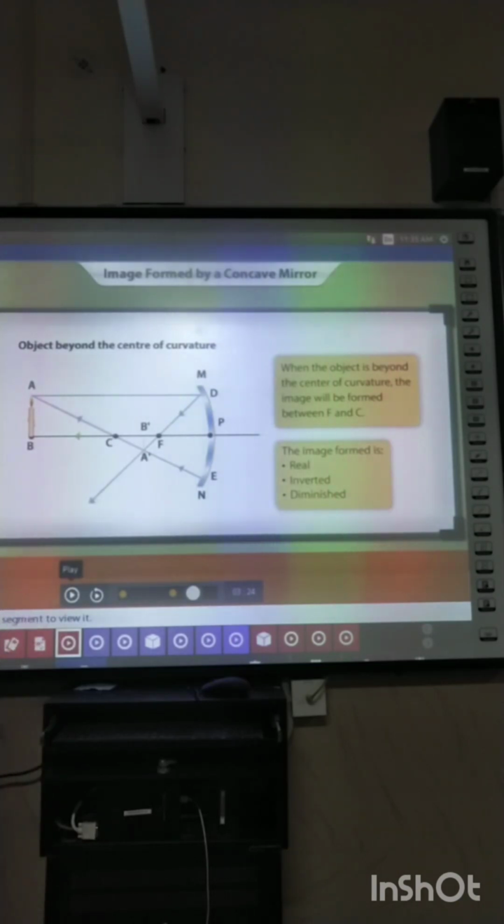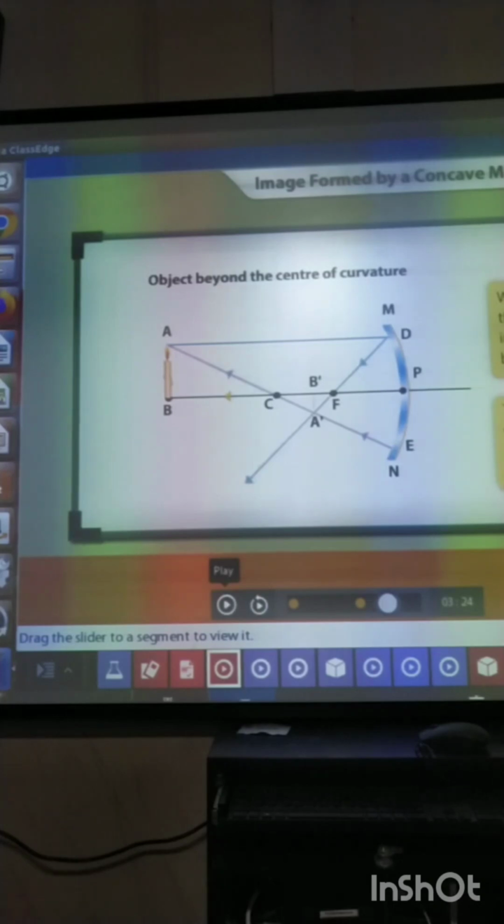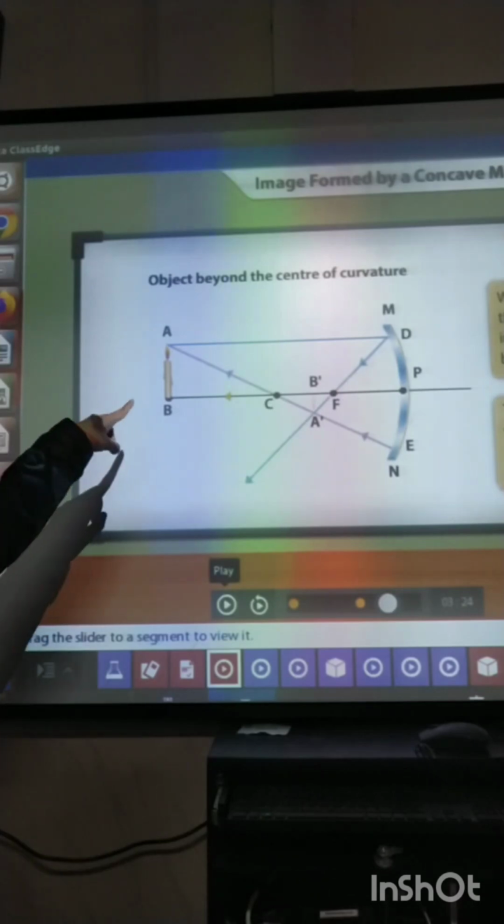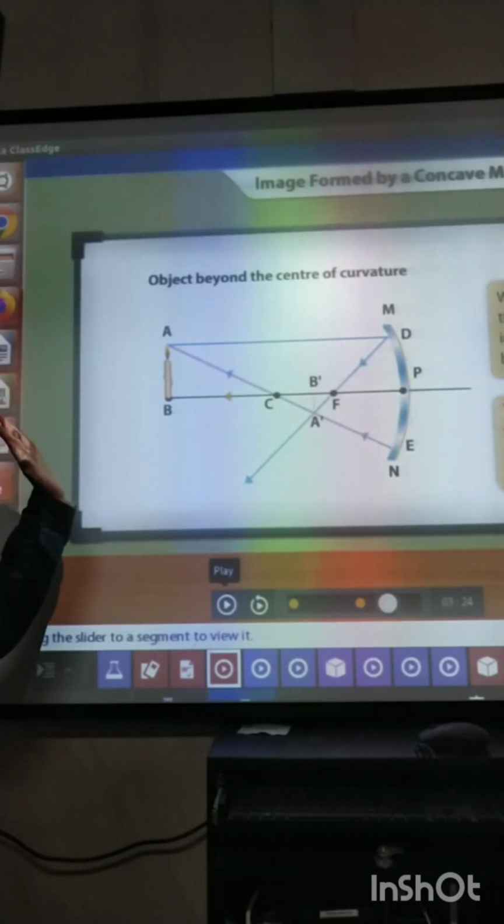Now next case, case number 2, when the object is placed beyond center of curvature. Now here the object is placed beyond center of curvature. What is center of curvature? As stated earlier, the center of this hollow sphere is called center of curvature. Again the object is same, candle is in the form of our object. When the object is placed beyond, मतलब center of curvature के पीछे.